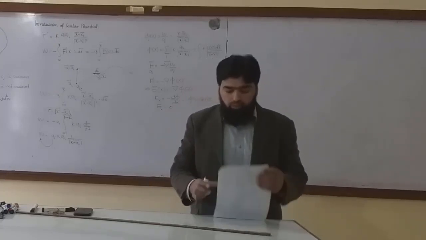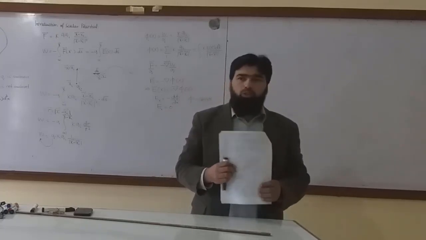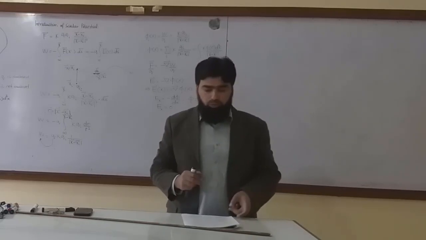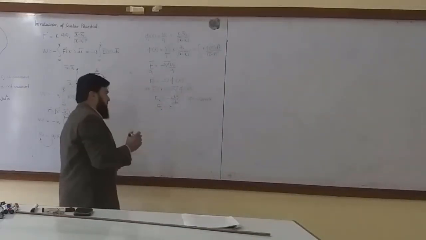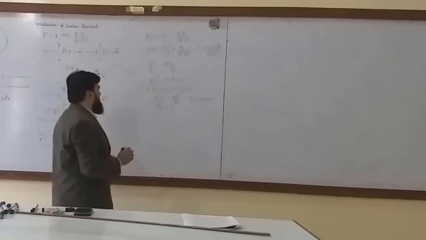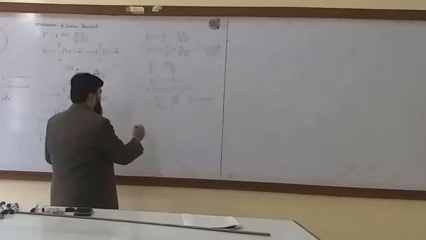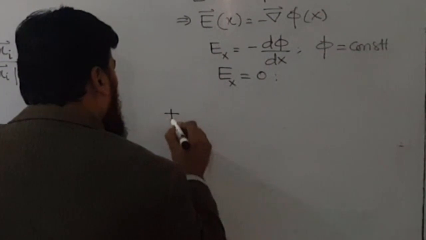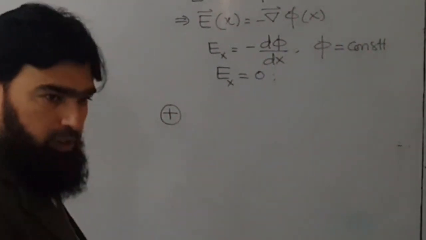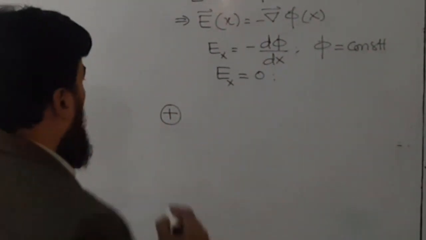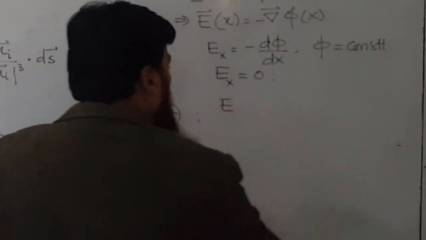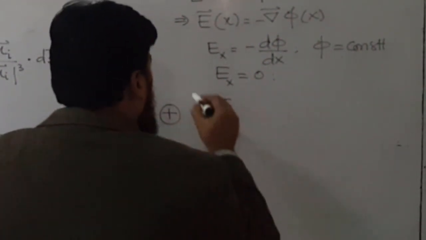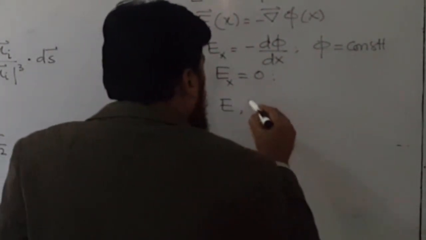Okay, a few more differences about this one. I have told you earlier as well, but let me clarify these conceptual issues. If you have a positive charge, then this positive charge will have some electric field at a certain point and some potential as well.